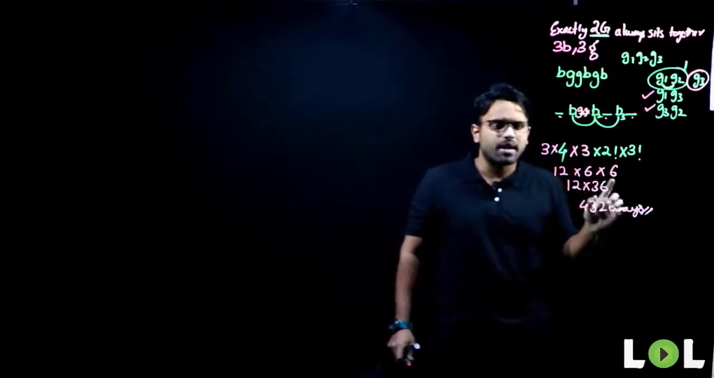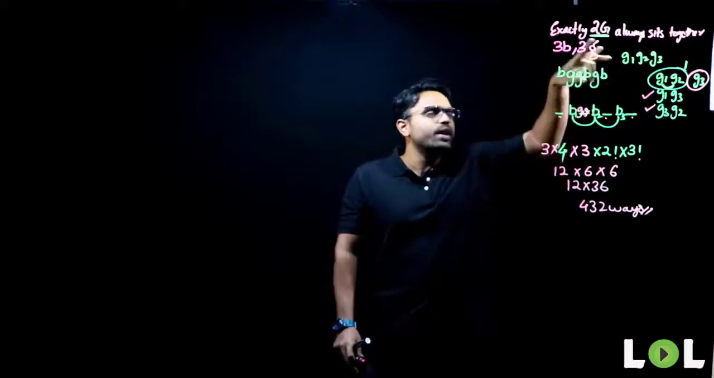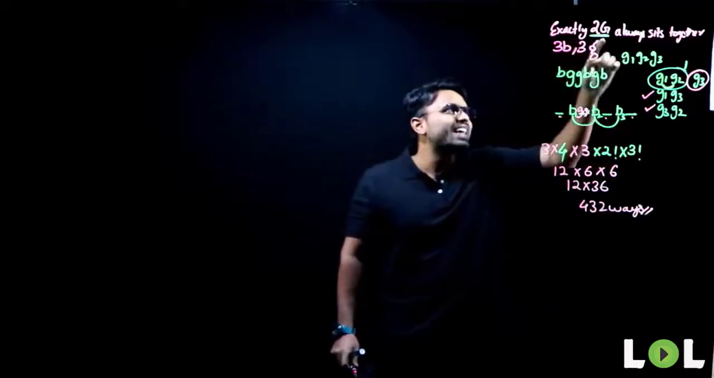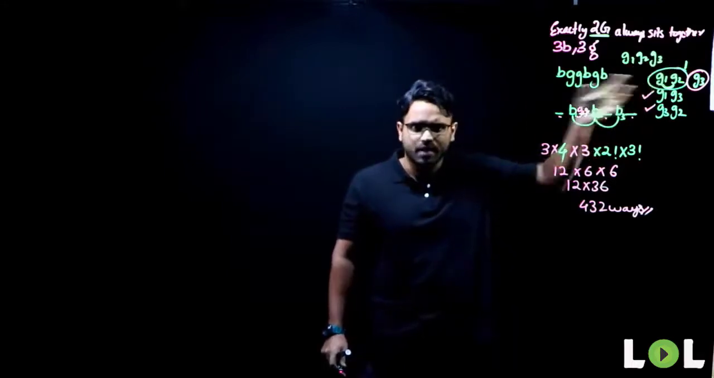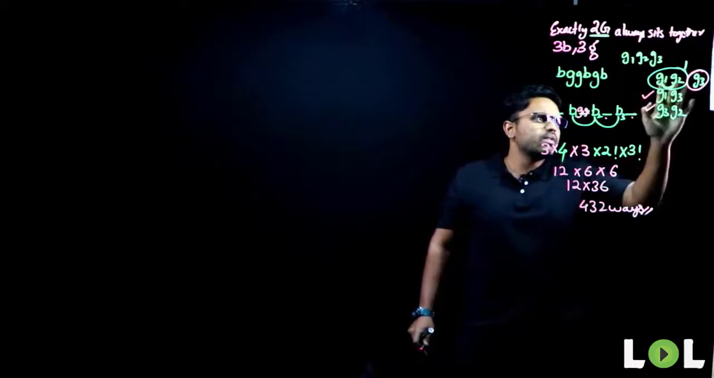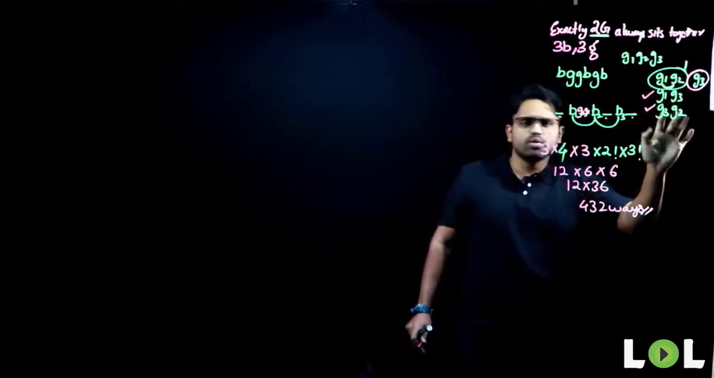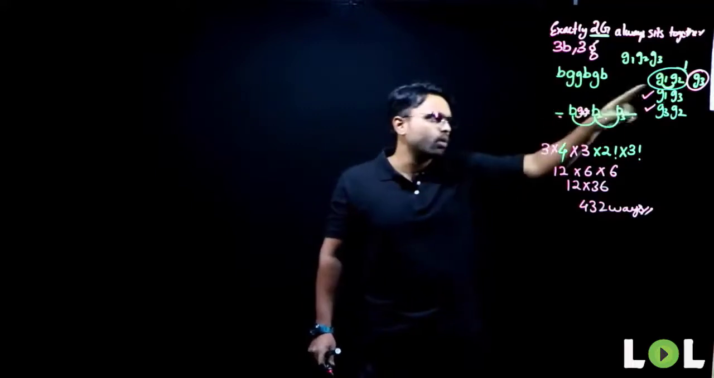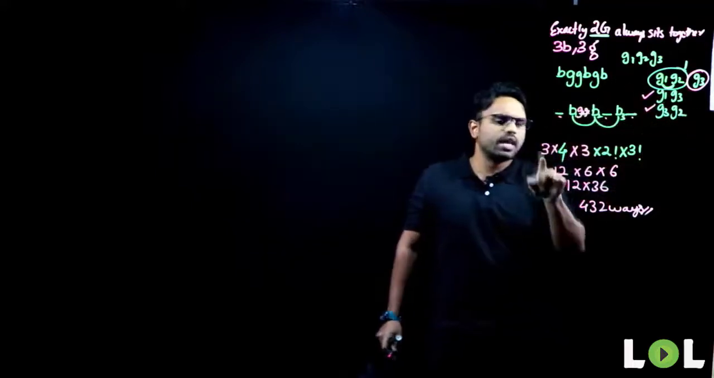Once again, everyone pay attention. What should be our approach when such a question appears where it says exactly 2 girls are always sitting together? We have to make them sit together. So, 3 girls will be there. It can be G1, G2, or G1, G3, or G2, G3. These are the 3 possible combinations among those 3 girls. So 3 ways they can sit. I have written 3 here.